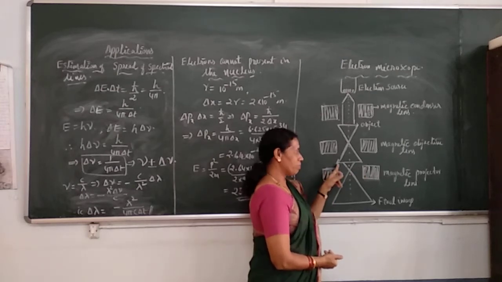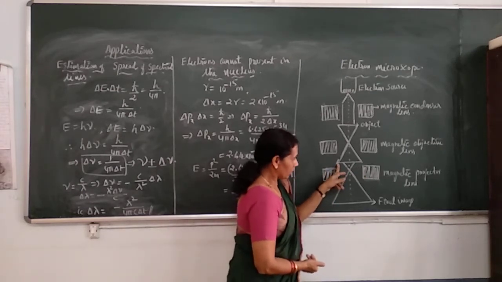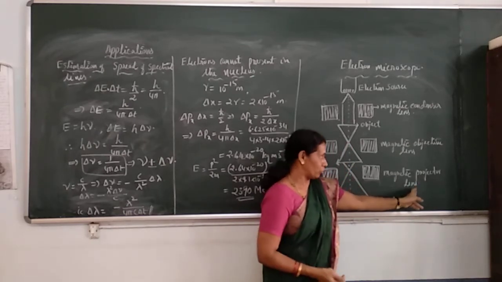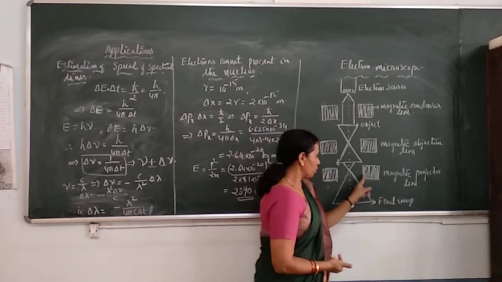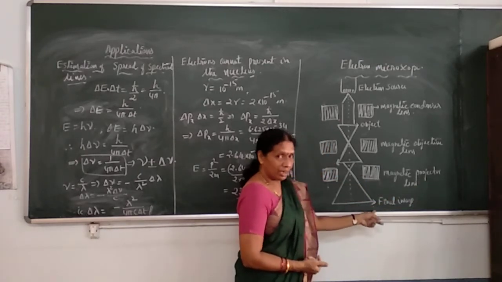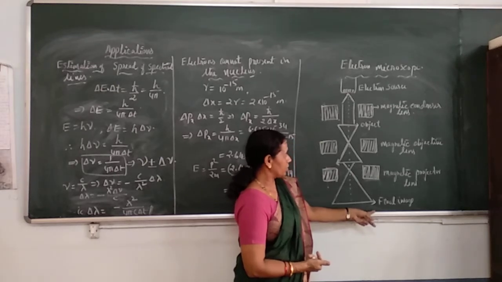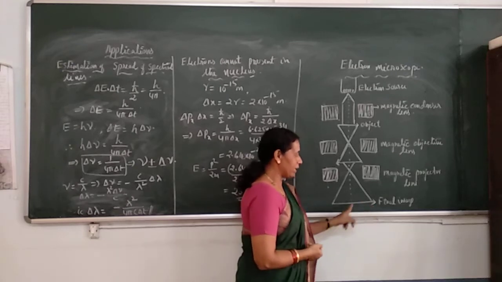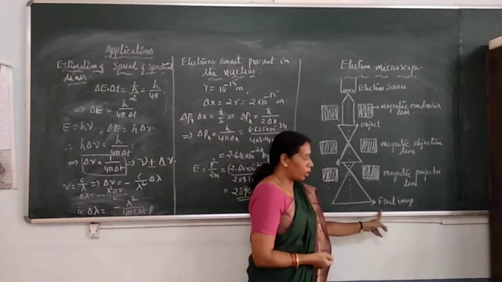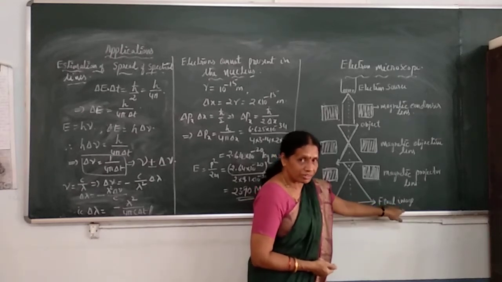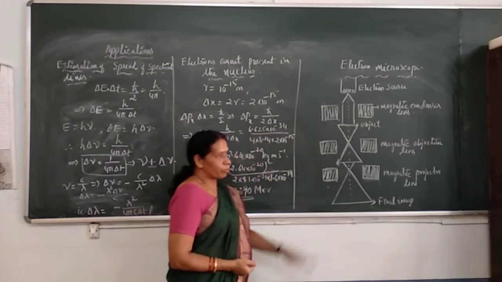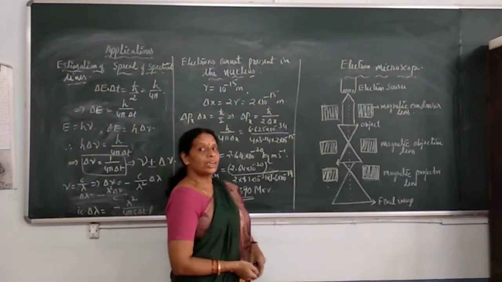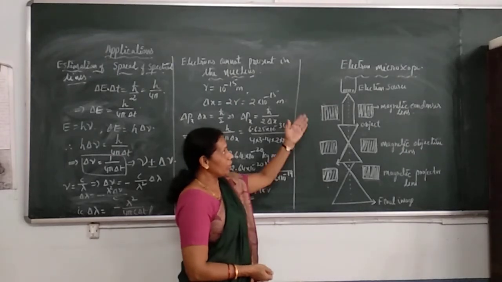The virtual image of the object is produced. Further, the magnetic projector lens, similar to the eye lens or eyepiece in our optical microscope, produces the real, enlarged image. So the magnified, erect image of the object is formed. This is the final image produced on the fluorescent screen. This is how the electron microscope produces a magnified image of the object with very high resolving power.